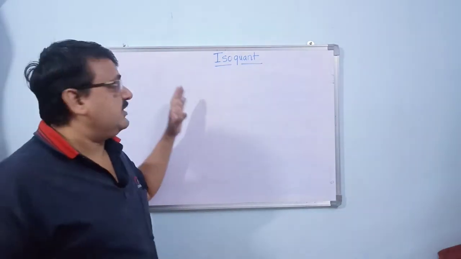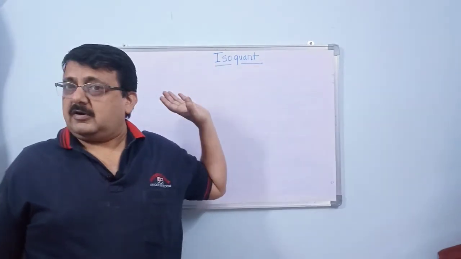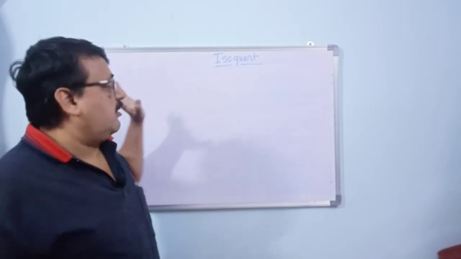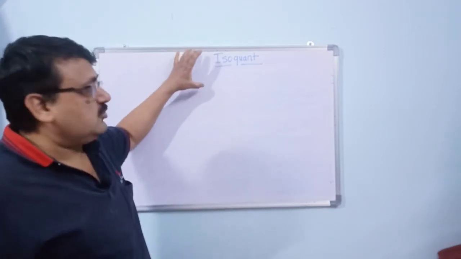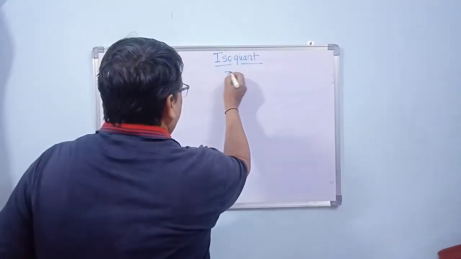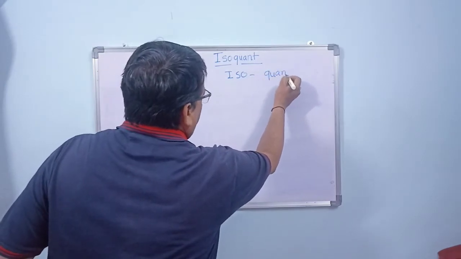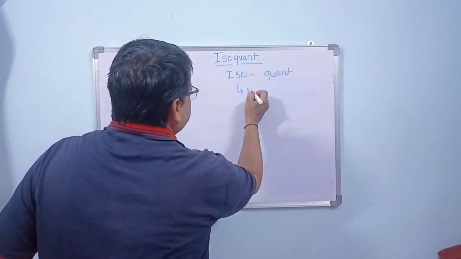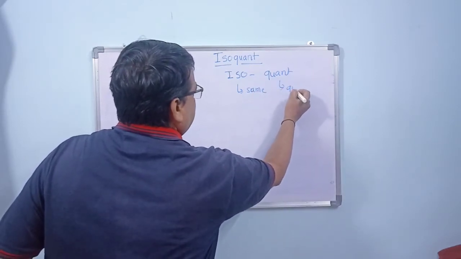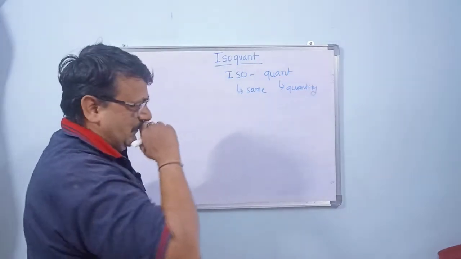Okay students, let us see what is isoquant now. We have seen the law of short run production and long run production. Now we will see what is isoquant. The word isoquant itself is a combination of two different words, iso and quant. Iso means same or similar and quant means quantity. Same quantity or same production. So it is called isoquant.